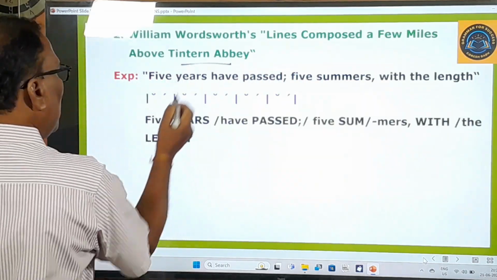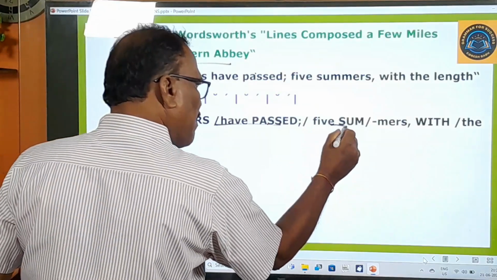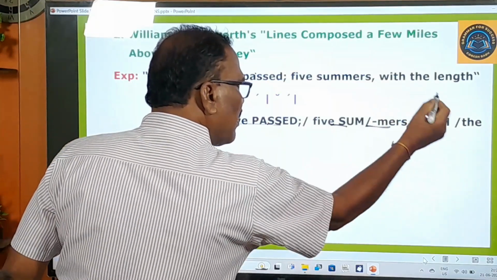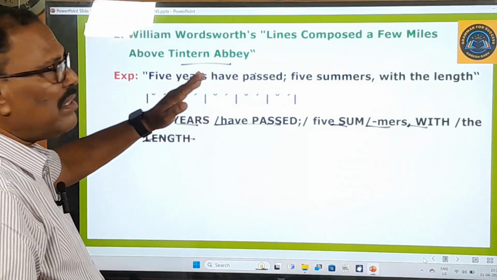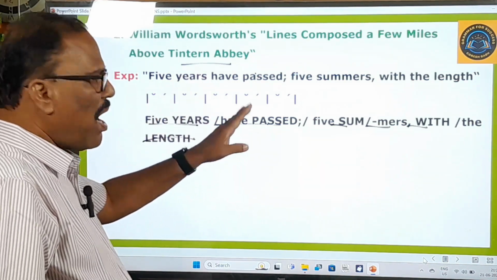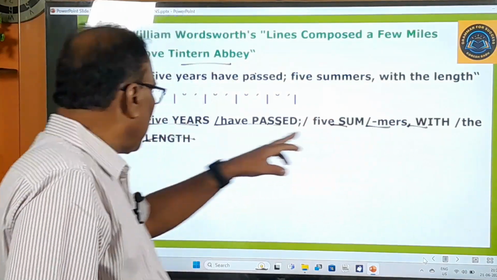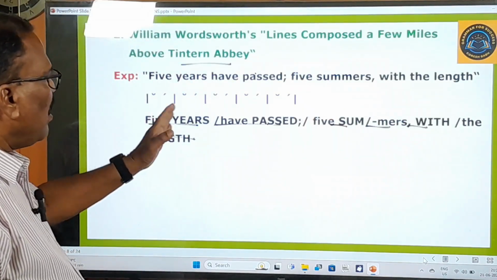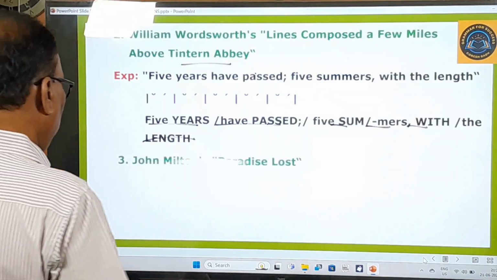Okay, let us know. Five years have passed, five summers with the length. So this is how you have to know. Five years, you are stressing this, have passed, five summers with the length. So one, two, three, four, five. This is iambic pentameter. So one more example is given here.